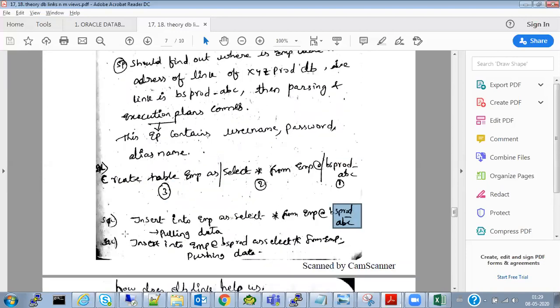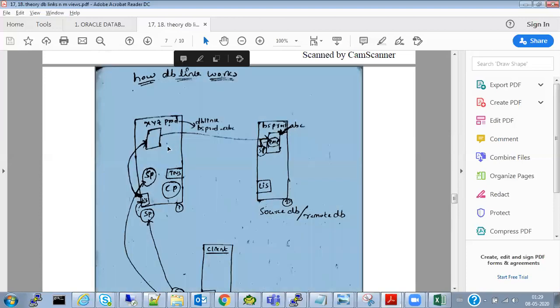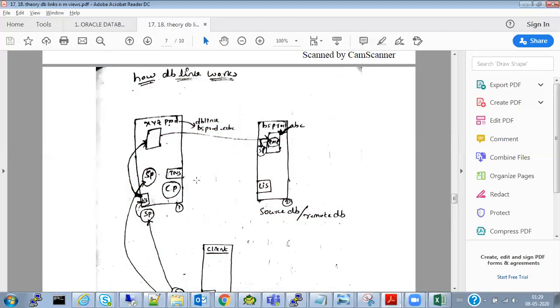But if you want to push the data, insert into EMP @ link name as select star from EMP. That is, you are pushing the data. Insert into EMP @ this table from this table. So obviously you are pushing the data. Pull and push operations can be established. This is the purpose and help of the database link.